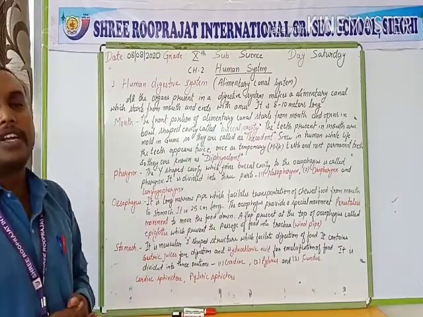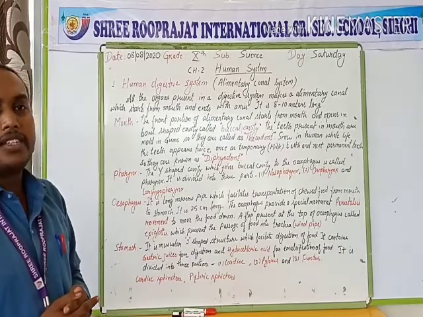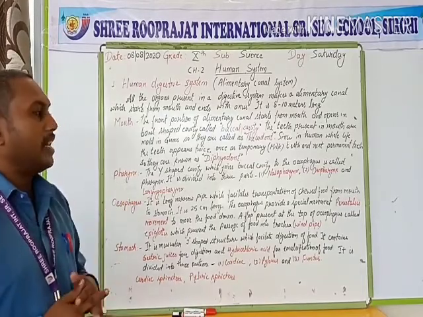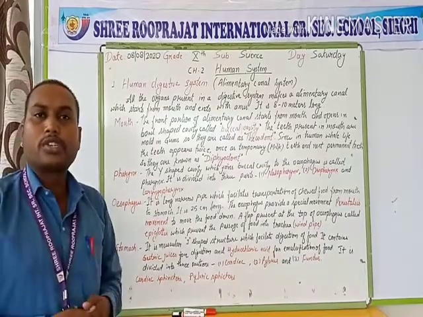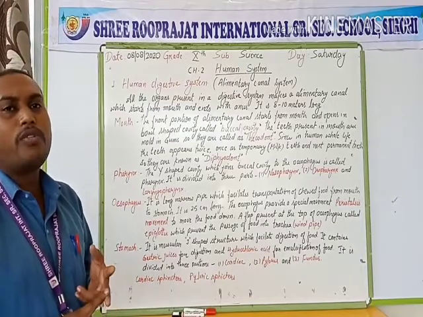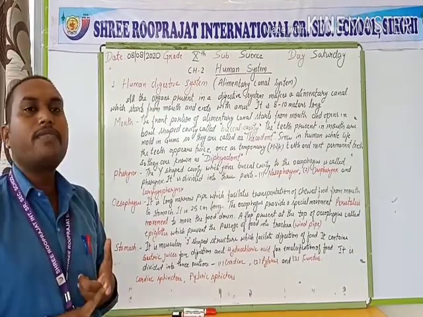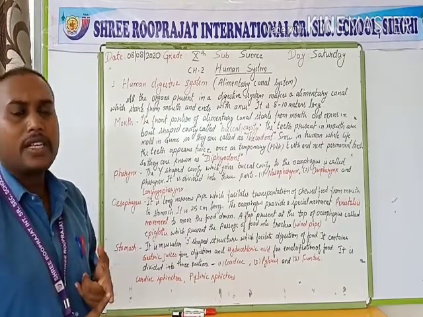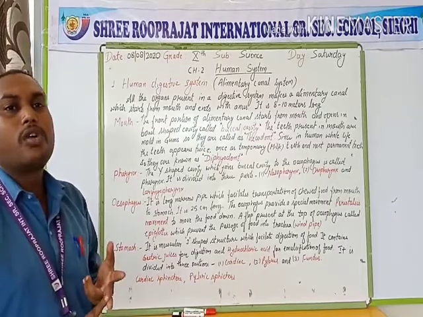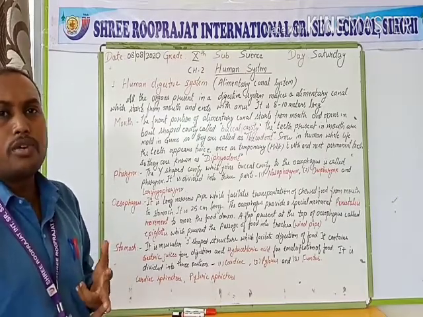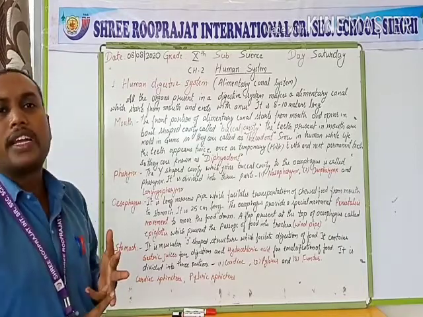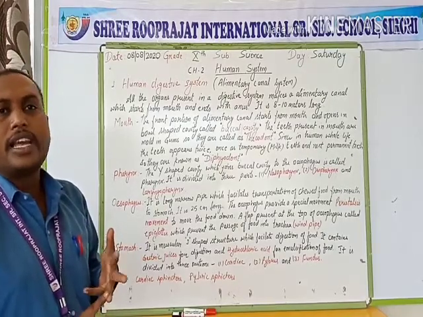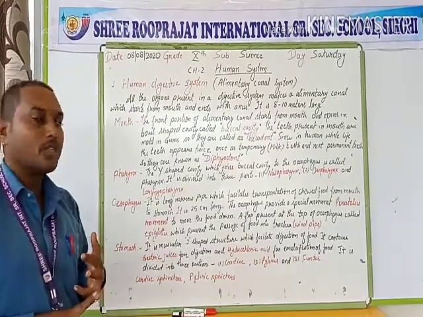Next, the pharynx. The pharynx is a funnel-shaped cavity present in our neck region. It connects the buccal cavity to the esophagus. The pharynx can be divided into 3 portions: nasopharynx, oropharynx and laryngopharynx. The portion attached to our nose is the nasopharynx, the portion attached to our buccal cavity or mouth is the oropharynx, and the portion attached to our voice box or larynx is the laryngopharynx. So there are 3 portions in the pharynx.